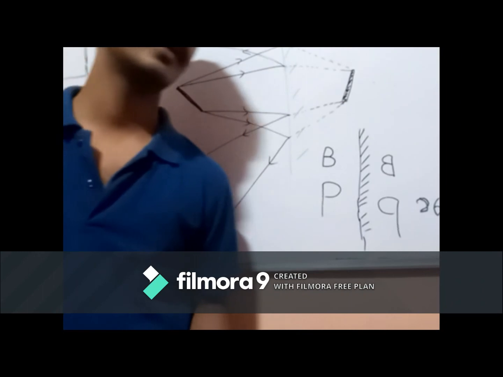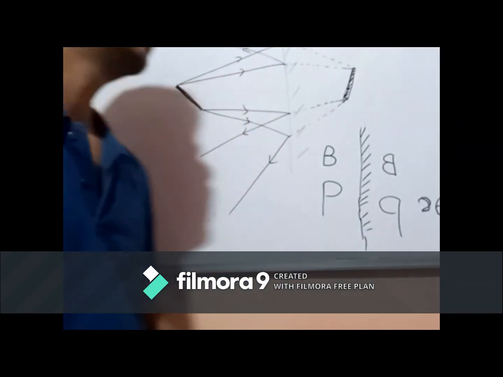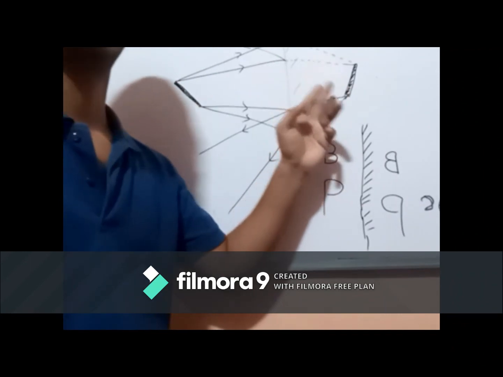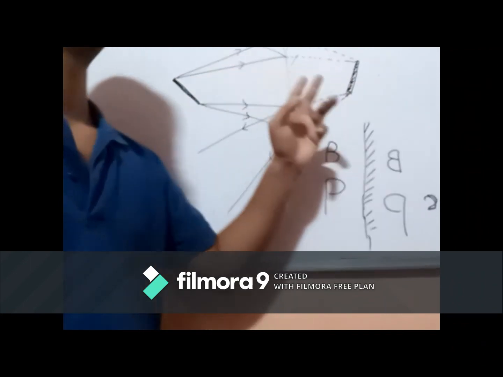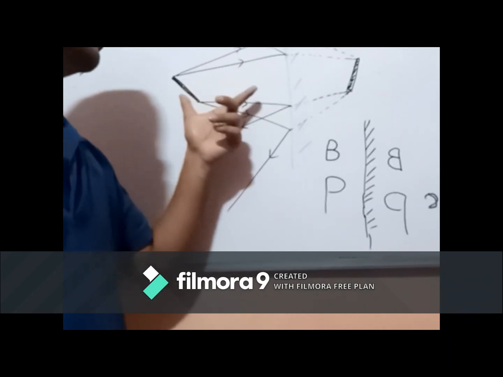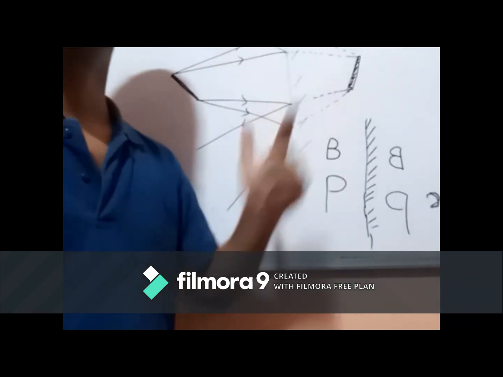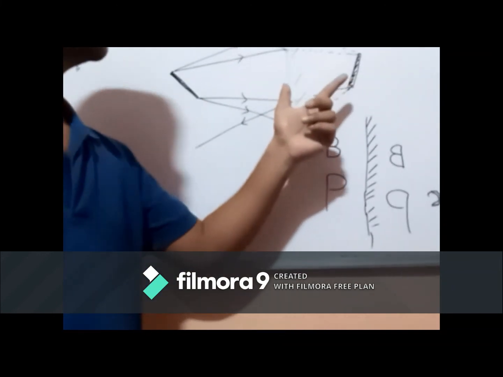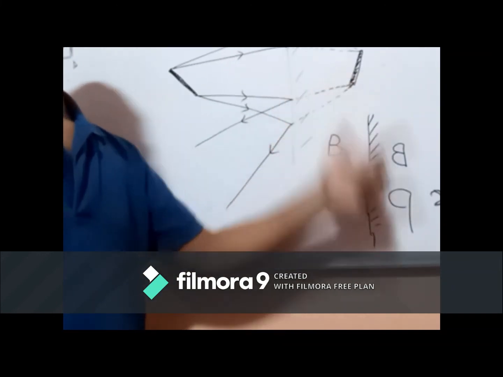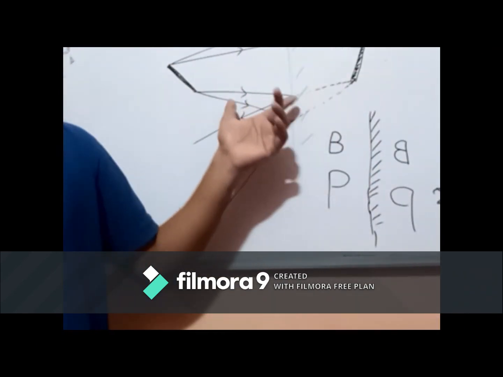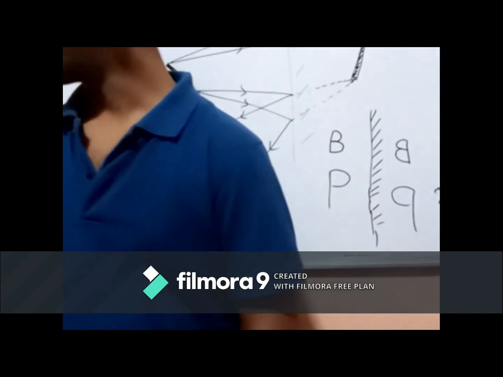So what are the properties of an image formed by a plane mirror? The image formed by a plane mirror is always a virtual image of the same size as the object at the same distance behind the mirror. Virtual, cannot be formed on a screen, and laterally inverted. These are the properties of the image formed by a plane mirror. Okay, this topic ends here.